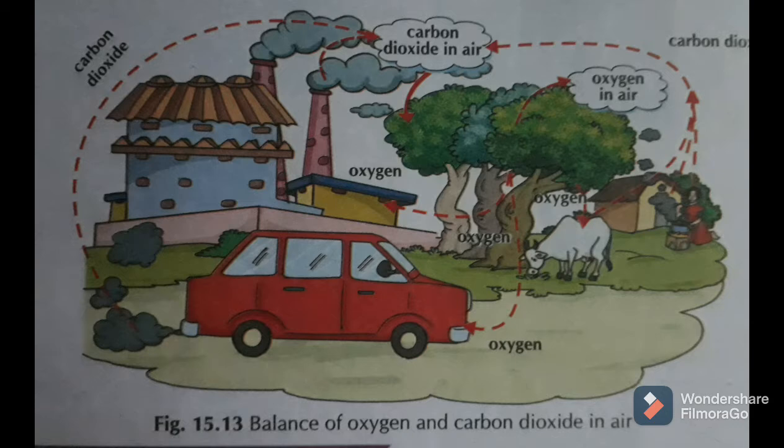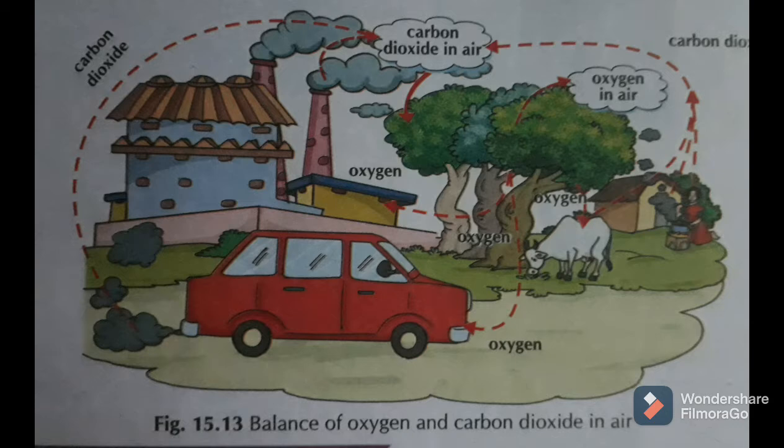Animals inhale oxygen from the air and exhale carbon dioxide, which goes into the air. Plants also use oxygen for respiration. So all living things, including plants, require oxygen. They take in oxygen and give out carbon dioxide during respiration. Then green plants use carbon dioxide from the air for making food by photosynthesis during the day.